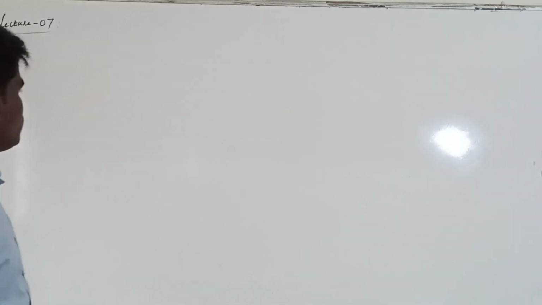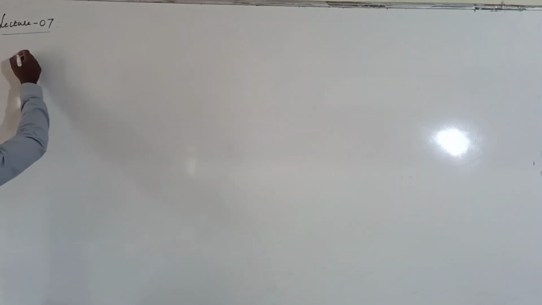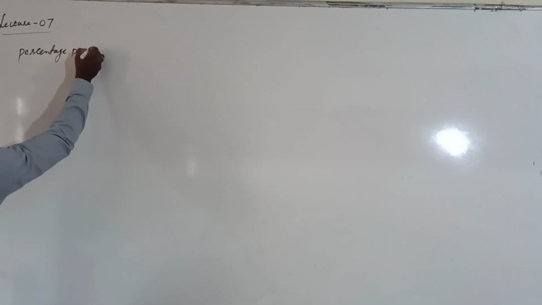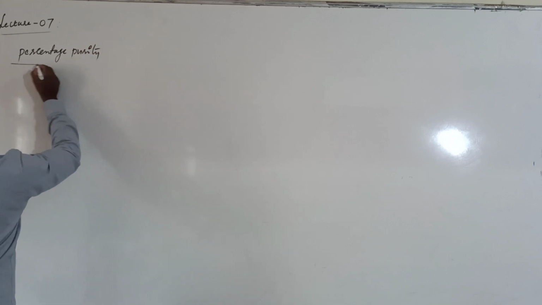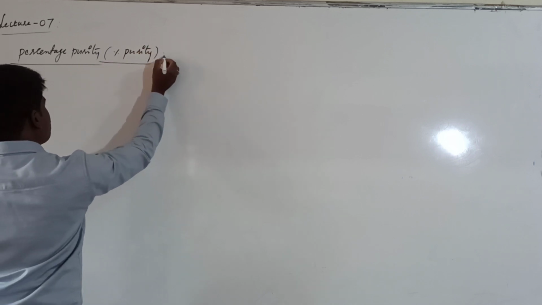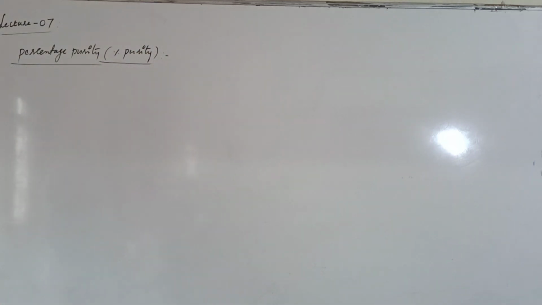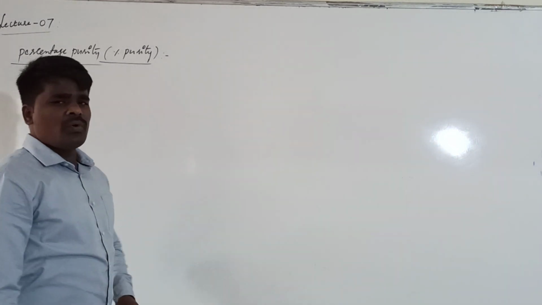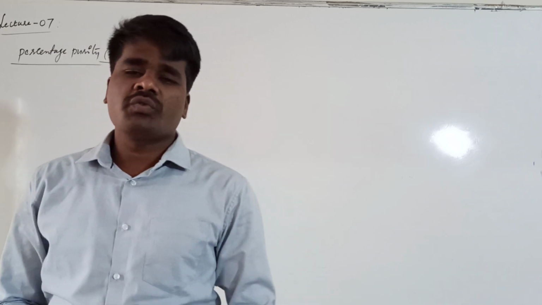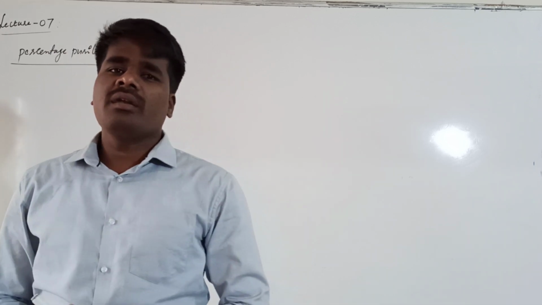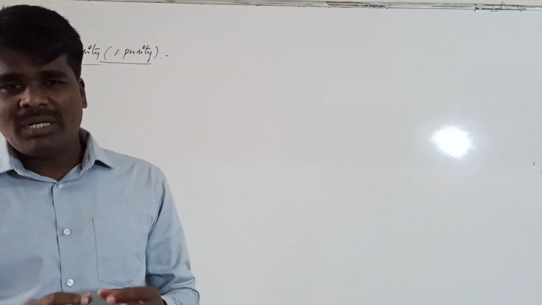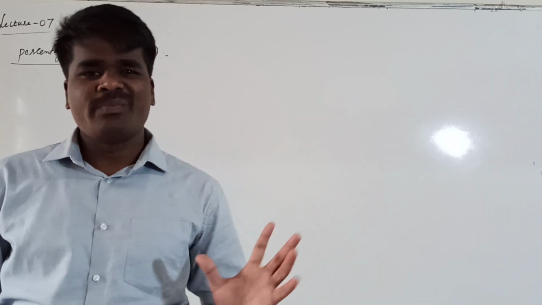We will start with the percentage purity of the compound. Let's see what is meant by the percentage purity. A given compound may or may not be 100% pure. That means the given substances may be associated with impurities also. And until otherwise mentioned, these impurities are assumed as inert. They do not participate in any chemical reaction until otherwise mentioned.